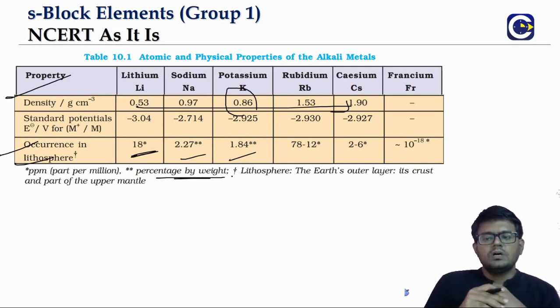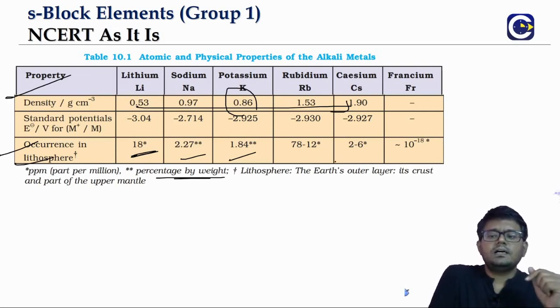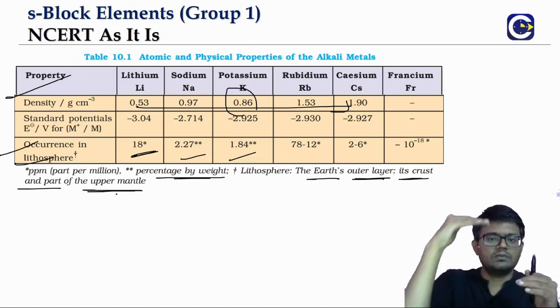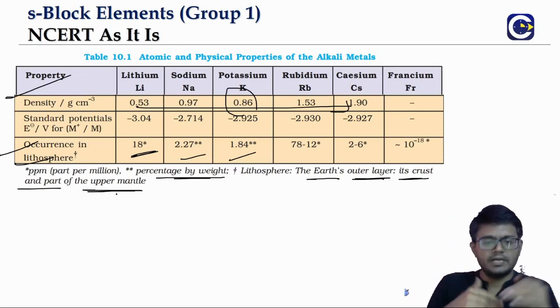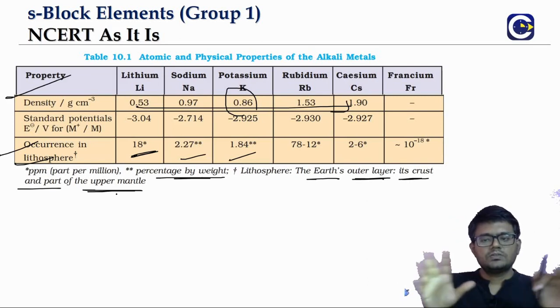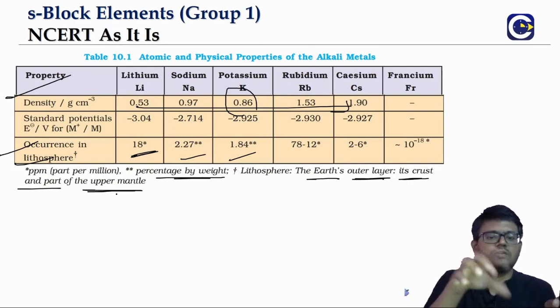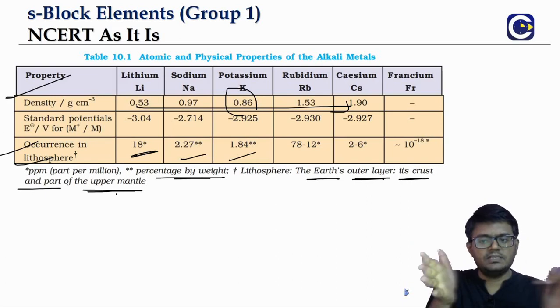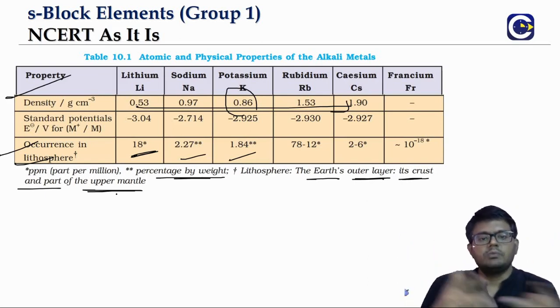So what is this lithosphere? It is the Earth's outer layer. It consists of the crust and part of the upper mantle. We have Earth's layers: there will be the crust, the mantle, and then the core. So the lithosphere consists of the crust and the upper mantle. We will not usually get questions on the exact percentage of sodium or potassium in the lithosphere, but this is just to give us an idea of the abundance.